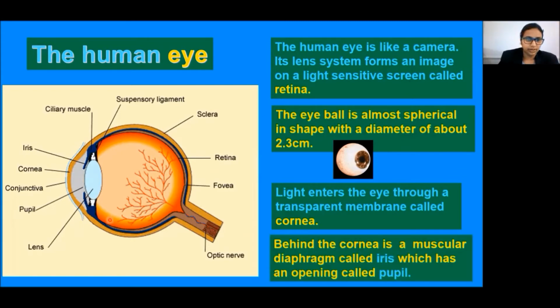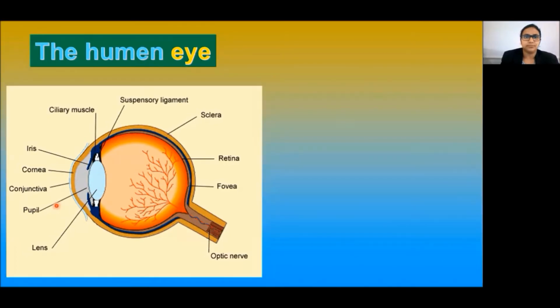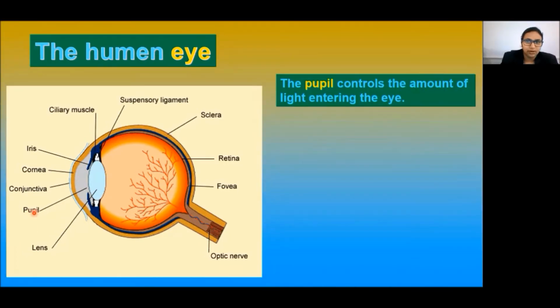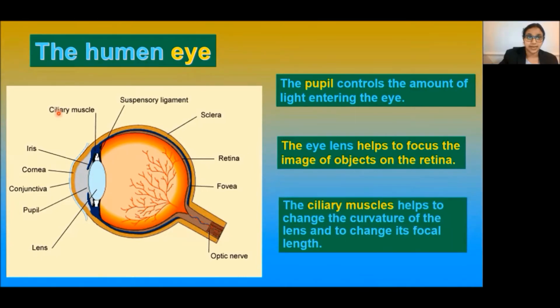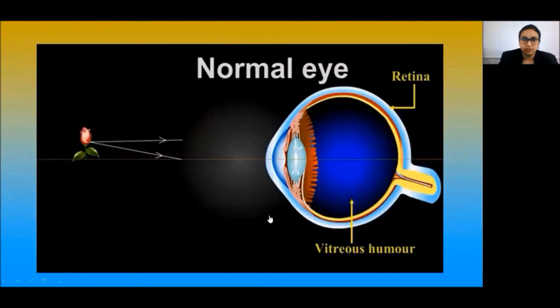Behind the cornea, there is a muscular diaphragm called the iris, which has an opening called the pupil. The pupil controls the amount of light entering the eye. The eye lens helps to focus the image of objects on the retina. The ciliary muscles help to change the curvature of the lens and to change its focal length. This is how the normal eye works.